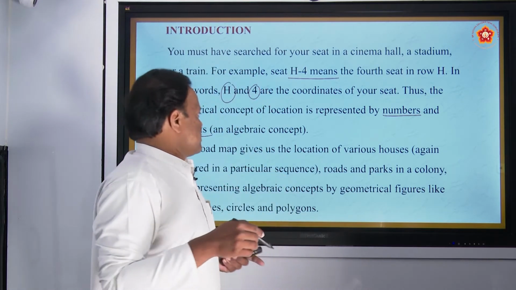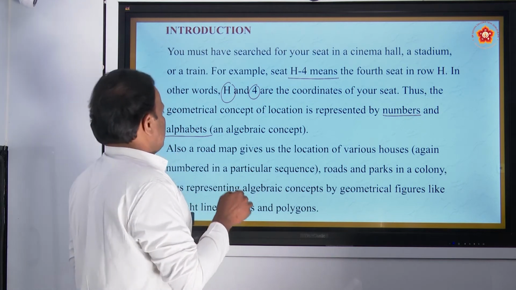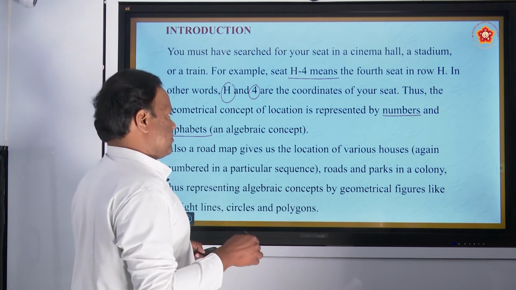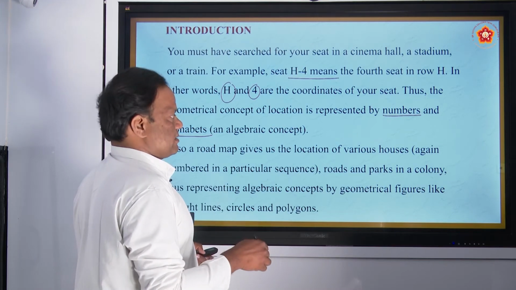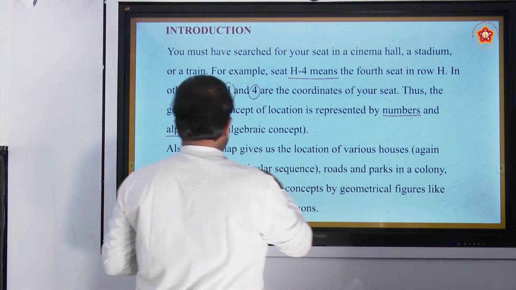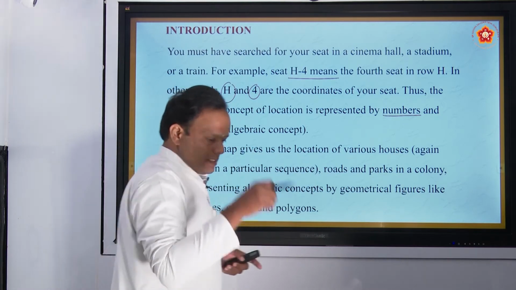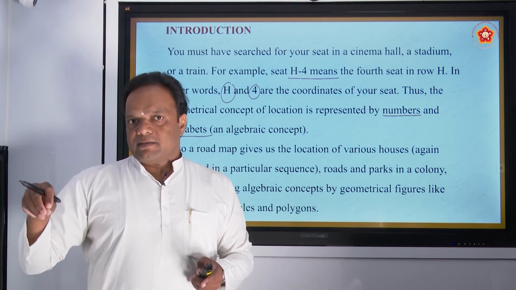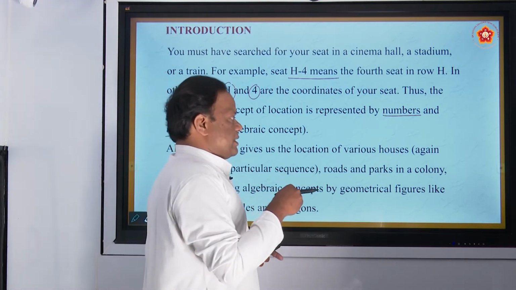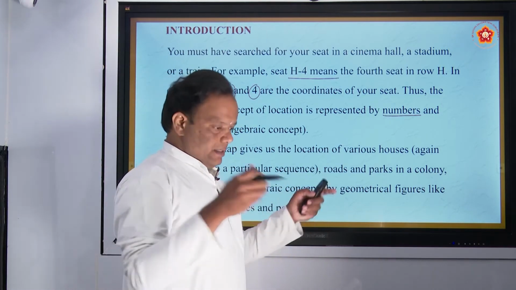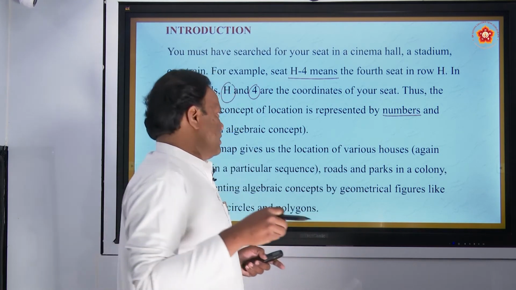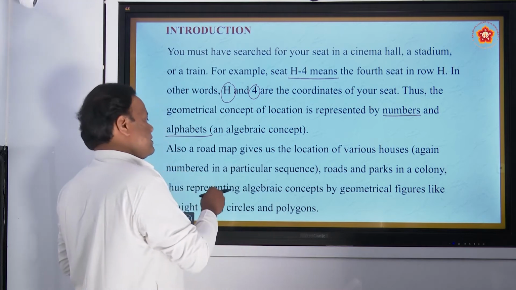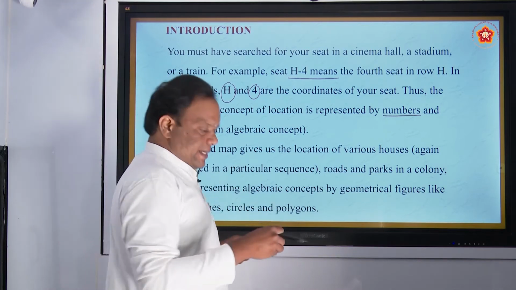Correct? So also, a road map gives us the location of various houses, roads and parks. They are numbered in a particular sequence. Roads and parks also in a colony, in our colony, are given particular numbers in a particular sequence. Thus representing an algebraic concept by a geometrical figure.